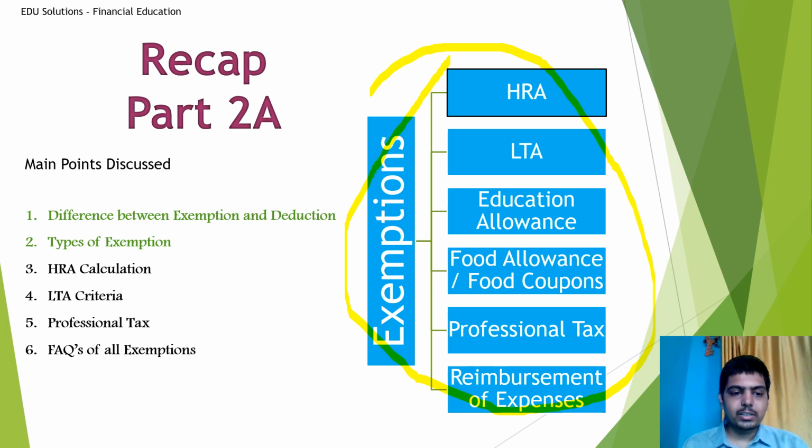Then HRA calculation, I am mentioning here the main points discussed in the video. If you want to see the full video, please go and watch. Next is LTA criteria, then professional tax, what is professional tax and how it is done, and frequently asked questions for all the types of exemptions. So let's move on to part 2B.